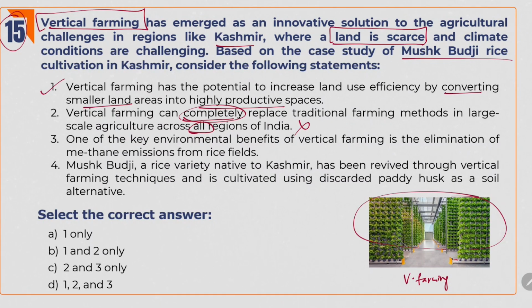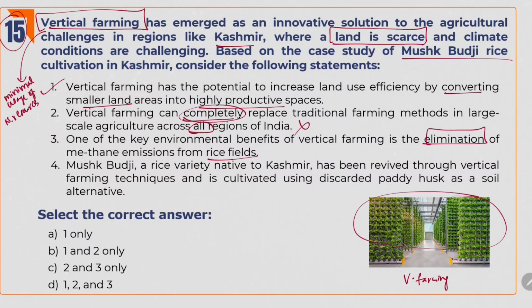One of the key environmental benefits of vertical farming is the elimination of methane emissions from the rice fields. At the outset, we feel like, how can we eliminate the methane emissions just with the help of vertical farming? Actually, this vertical farming concept is based on minimal usage of natural resources. Here we use techniques like LED lighting, climate control, hydroponics, and so many things.